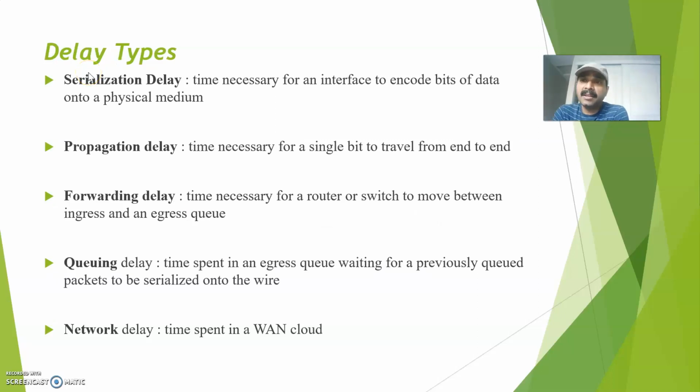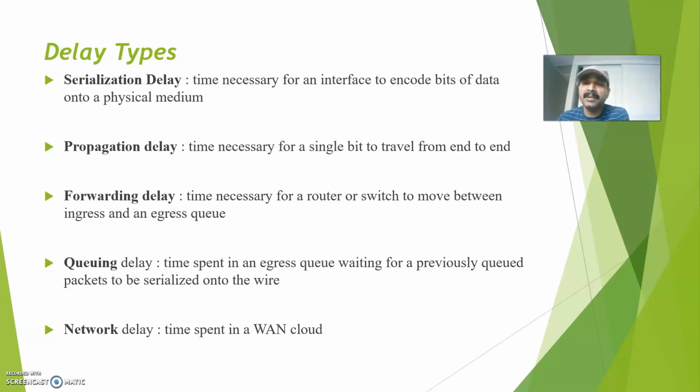So let us understand the delay types. There are several types of delay which will impact the network traffic. One is serialization delay. What is serialization? The time taken for an interface to encode bits of data onto the physical media. Already we know that encoding is nothing but converting data into a signal on a physical wire, right? So whenever you are sending any data on a physical cable, we encode the data into a signal and send it on the physical wire. That delay we call serialization delay: the time taken to encode the bits of data onto the physical media.